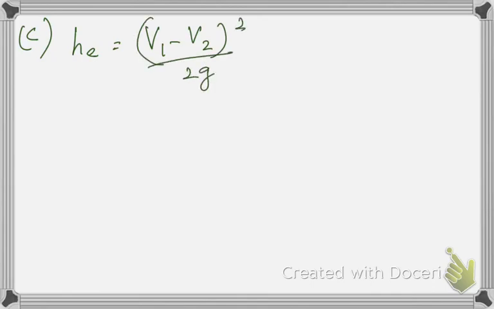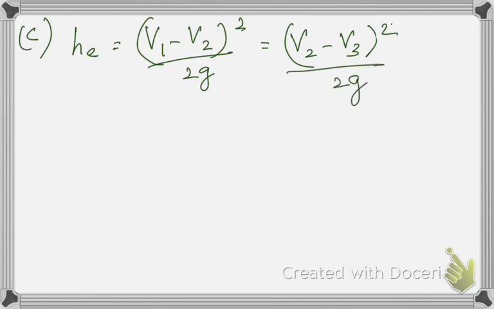Next one is the third part. Between the second and third pipe there is an enlargement. So head loss due to enlargement will be, generally the formula will be V1 minus V2 the whole squared by 2G, that is if there are 2 pipes. Now there is an enlargement from second pipe to third pipe. So the formula becomes V2 minus V3 the whole square divided by 2G.